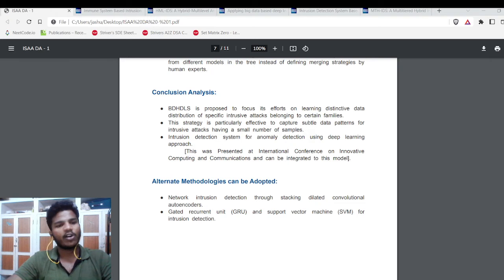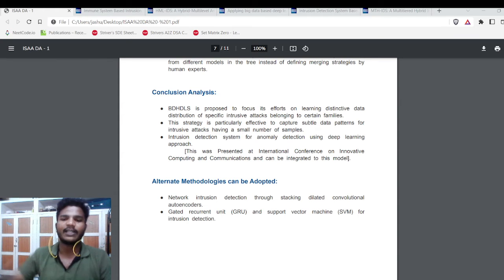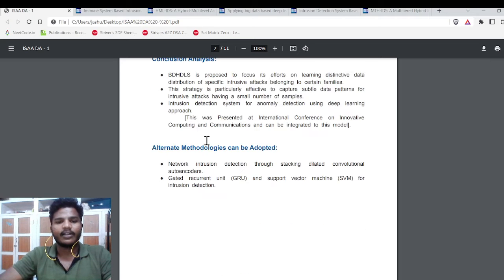Of course, this technique may not be the optimal solution. Therefore, advanced decision fusion algorithms combining outputs from different deep learning models in the tree can be experimented with in the near future. We can expect those in future systems, and these are the alternate methodologies.